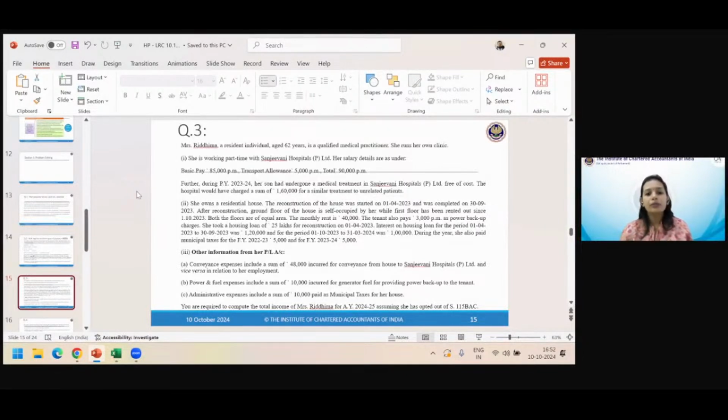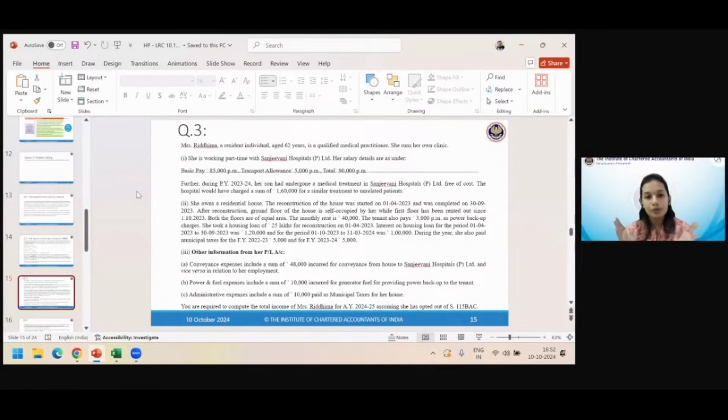Next we come to income from house property. She owns a residential house. Reconstruction was started on 1st April, completed on 30th September. After reconstruction, the ground floor is self-occupied by her. The first floor has been rented out since 1st October. So middle of the year, okay?